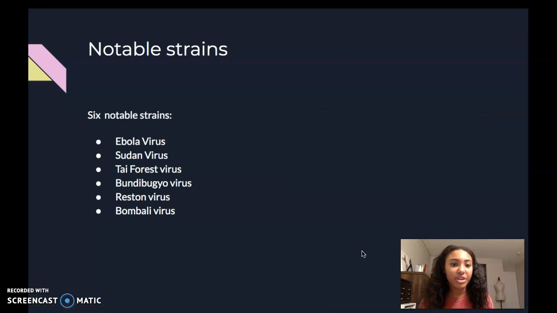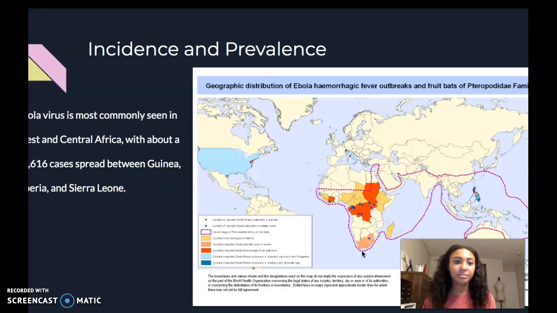So there are 6 notable species of Ebola virus, which include Ebola virus, Sudan virus, Taï Forest virus, Bundibugyo virus, Reston virus, and Bombali virus. Something that is unique about this is that out of the 6, only 4 are known to cause Ebola virus disease, which are the first 4 I named. Reston virus can only be spread from primate to primate. And with Bombali virus, researchers are not sure if it actually causes disease in humans or animals.